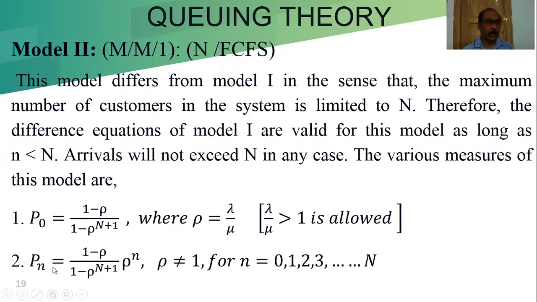Now the probability of n customers in the system, that is Pn. P0 is for no customer, and Pn is for n customers. The formula is Pn equal to (1 minus rho) rho to the power n by (1 minus rho to the power N plus 1), with rho not equal to 1, and n varying from 0, 1 up to capital N. That means P0, P1, P2, P3, up to P capital N, when rho is not equal to 1.